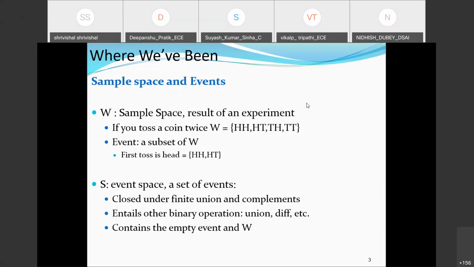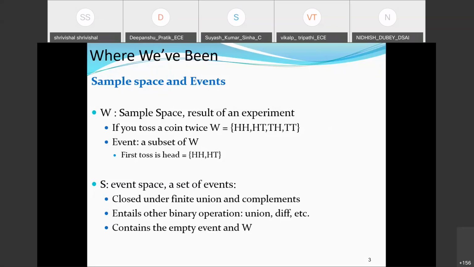We have talked about the sample space, and subsequently we also defined events. The sample space is a collection of all possible outcomes corresponding to an experiment. Suppose you toss two coins. The possibilities are both heads, both tails, one head and one tail, and vice versa. This is the complete set of outcomes, which is called the sample space.